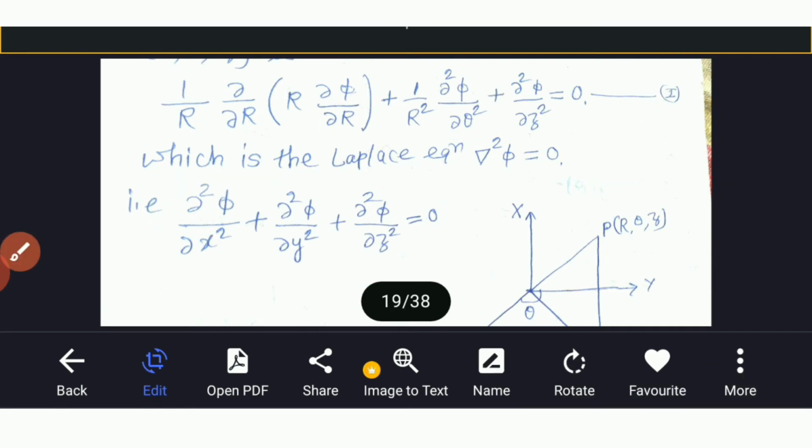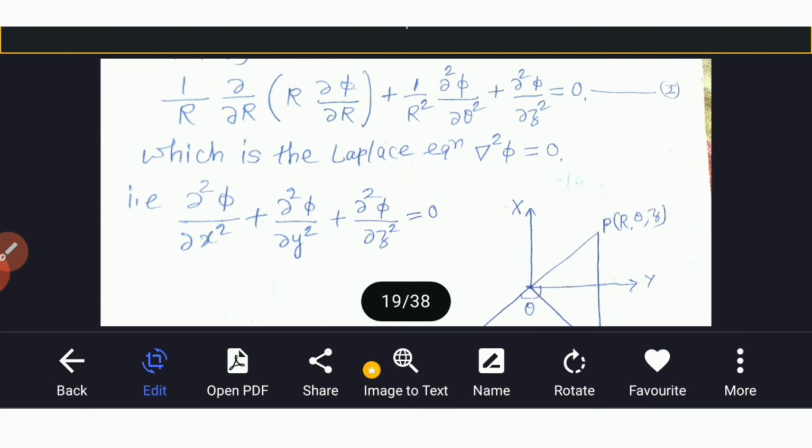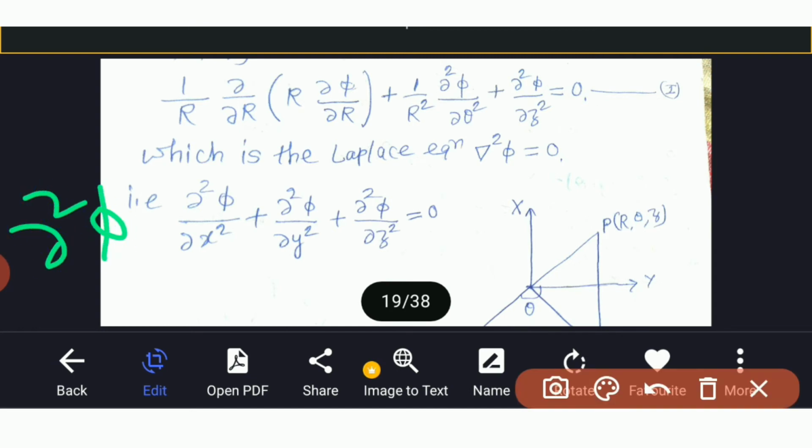So if the motion is two-dimensional, and the coordinate axes are so chosen that all physical quantities associated with the flow are independent of z, and therefore what we get? We get this: dou 2 phi by dou z square is equal to 0.